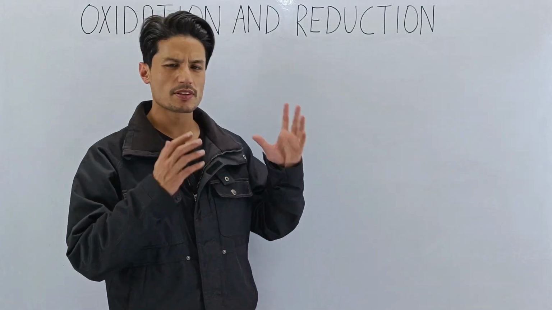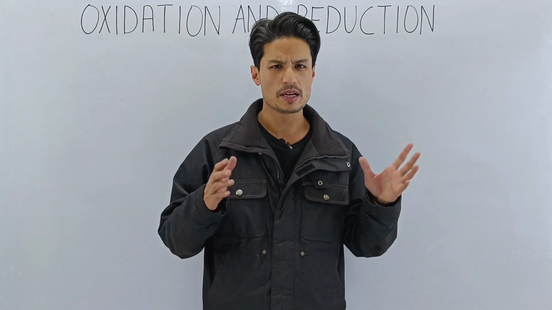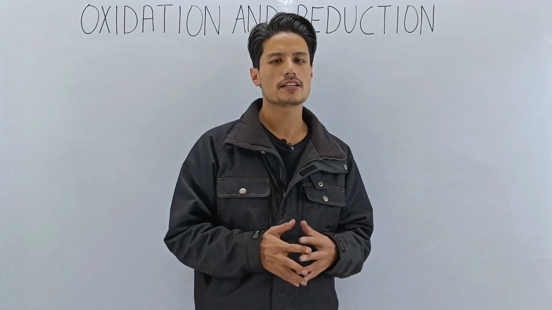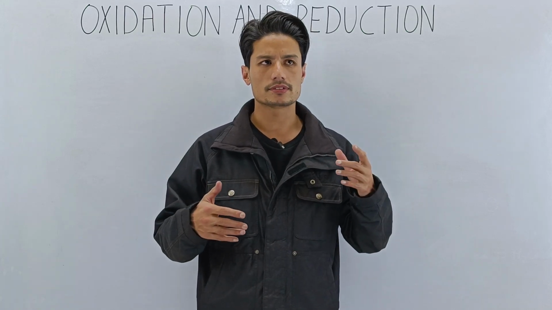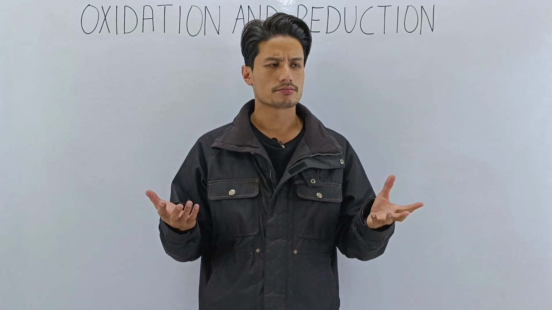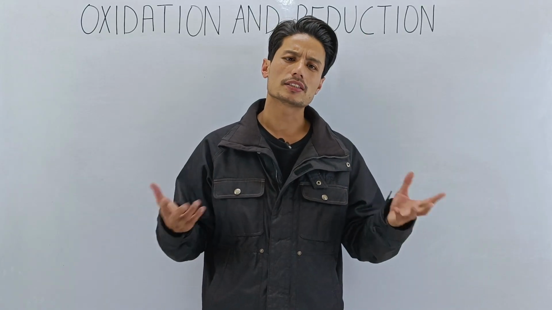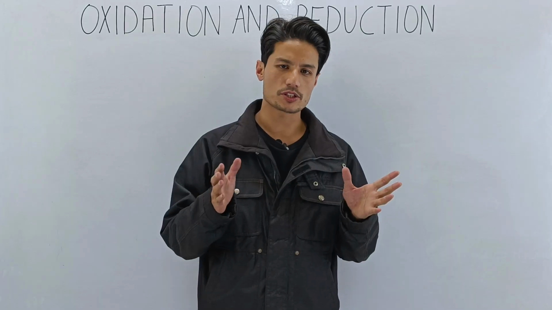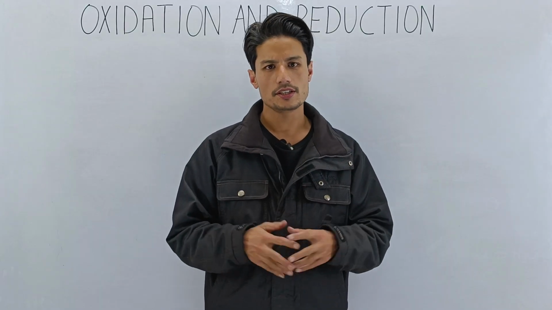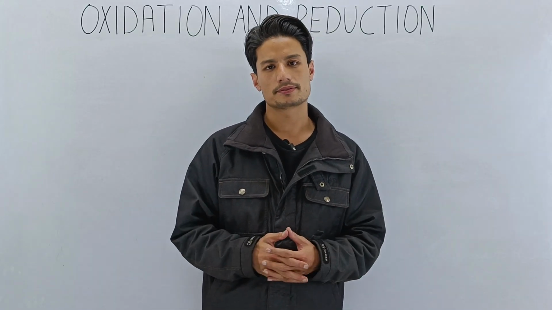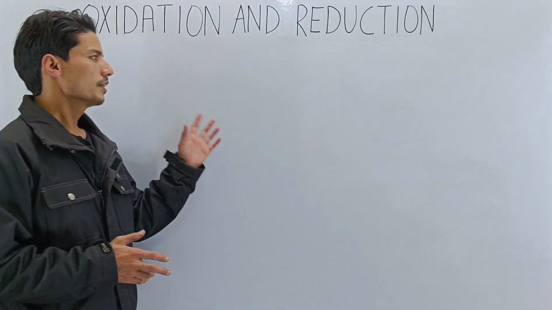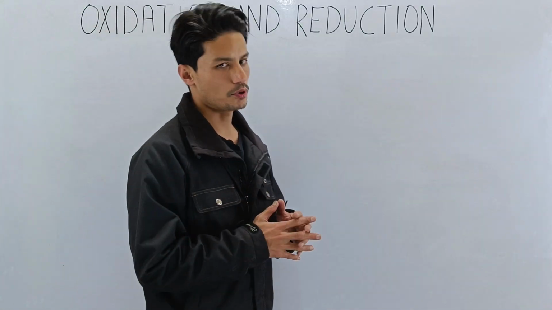So I'll be giving my very best, my 110% to make it easy and fun as well as understandable, so that it will help you understand and you will not forget. My goal is to make sure that you understand and you score good marks. This lesson is very important, plus it is also very easy.